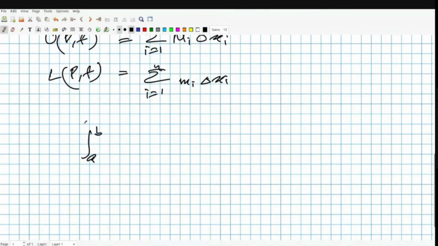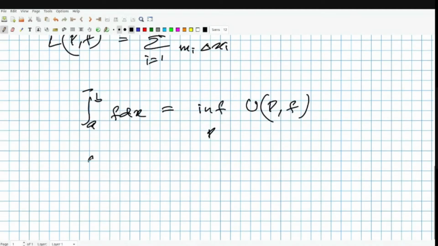We denote the upper integral of f dx as the infimum of U(P, f), where P runs over the partitions of [a, b]. And the lower integral of f dx we consider to be the supremum of L(P, f), the lower sum, where P runs over all the partitions.